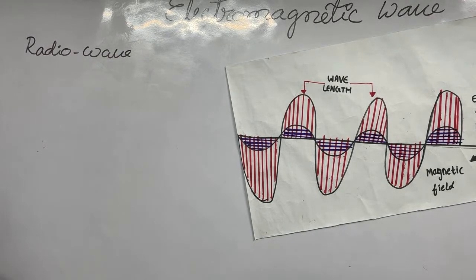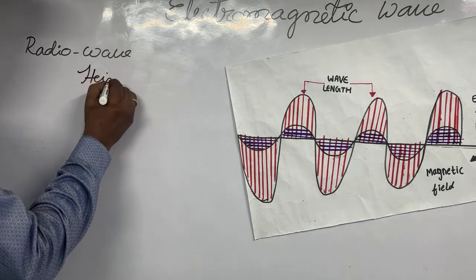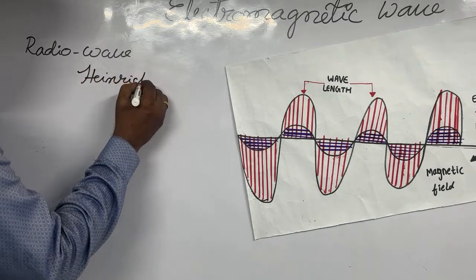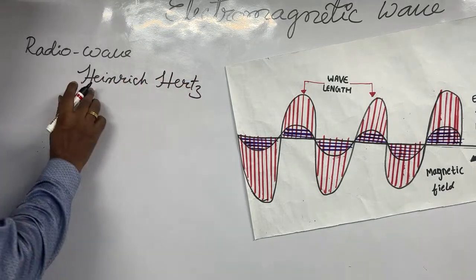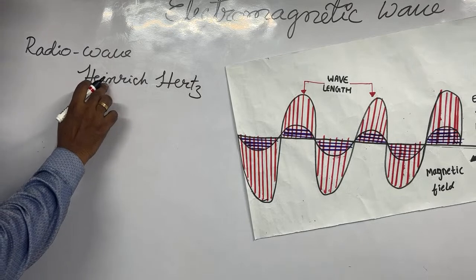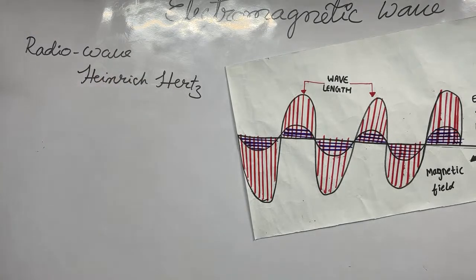And the radio waves are given by the scientist Heinrich Hertz. The scientist who discovered this one is Heinrich Hertz. Heinrich Hertz is the person who is responsible for these radio waves.